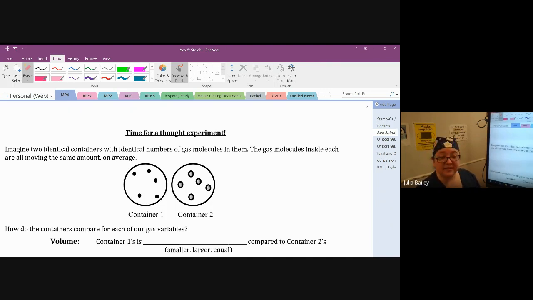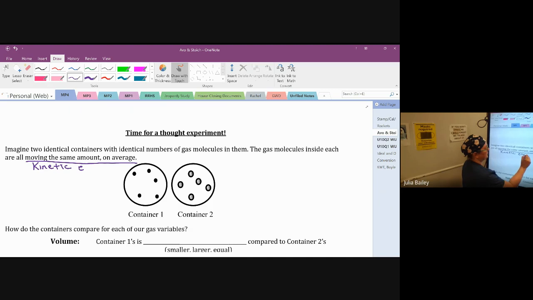All right, let's look at Avogadro's law of gases. Starting with, it's time for a thought experiment. Imagine there are two identical containers with identical numbers of gas molecules in them. The gas molecules inside each of them are all moving the same amount on average. Now, we know about gases that if things are moving the same amount on average, having the same amount of motion, that would be the same amount of kinetic energy on average. And we know that kinetic energy on average is a measure of temperature.